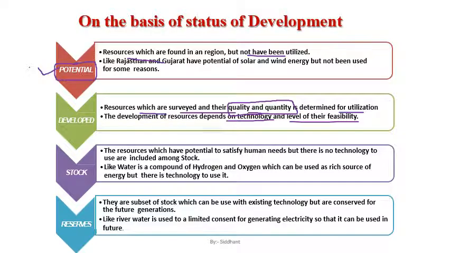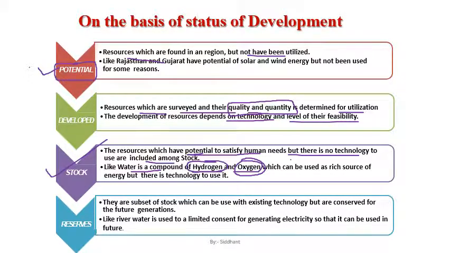When we say stock, it means resources which have the potential to satisfy human needs but there is no technology to use them, similar to potential. This is known as stock resource. Like water: as you all know, water is a compound of hydrogen and oxygen. Two atoms of hydrogen and one of oxygen.